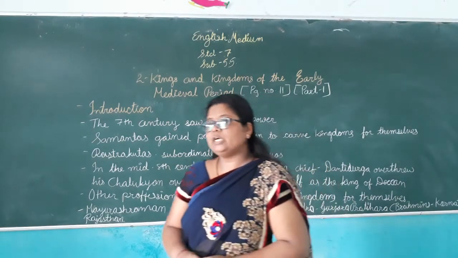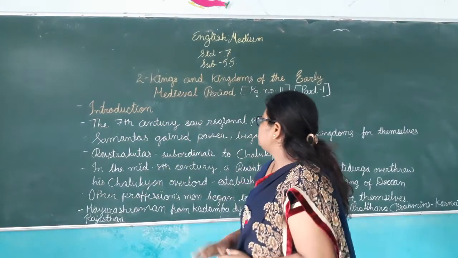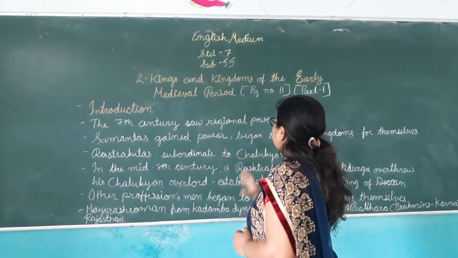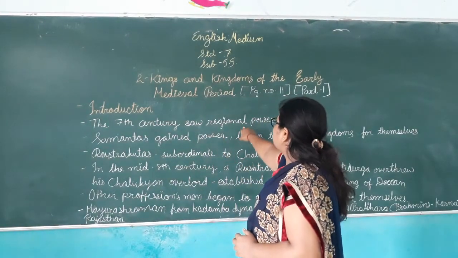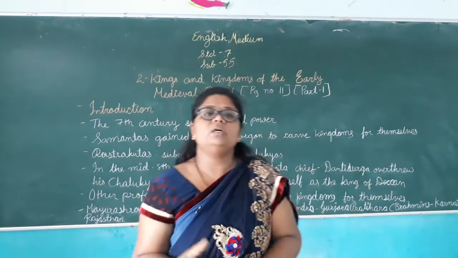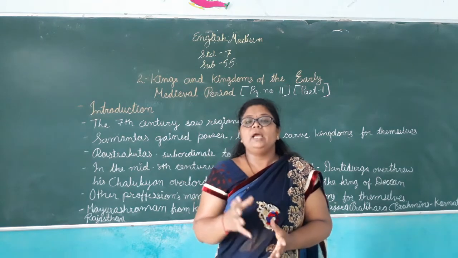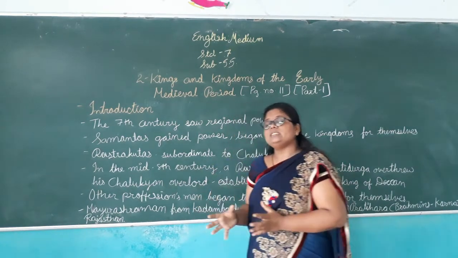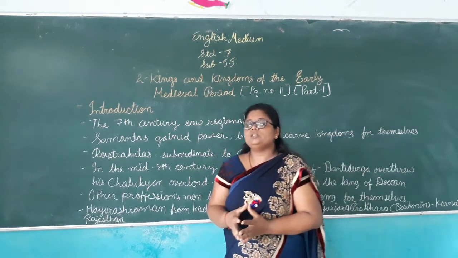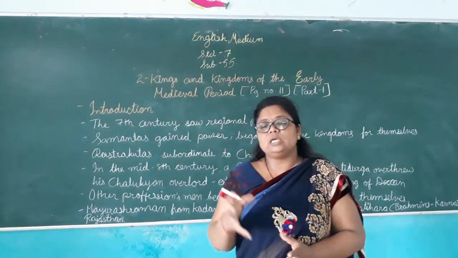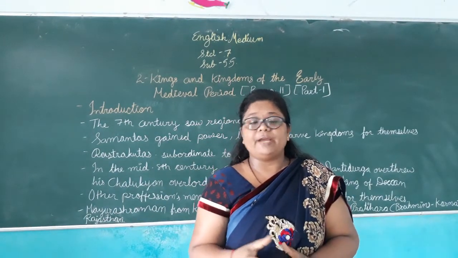So, in this introduction, we got to know about the 7th century, which saw the rise of regional powers. Some of the kings who became powerful were the Samantas, the warriors who would help the kings to fight the battle.